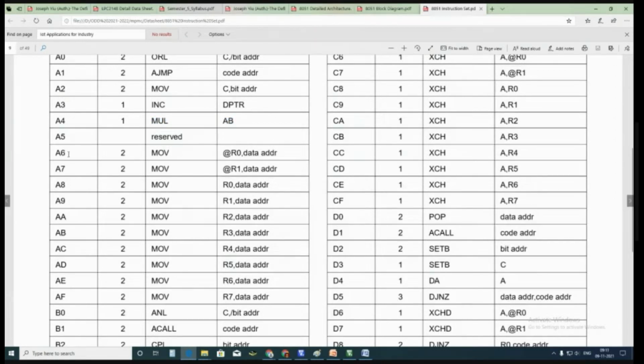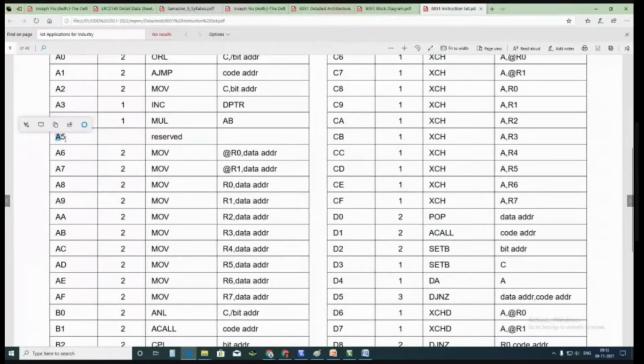Similarly, if A6 is fetched and decoded, I have to move the content in the data memory location to the memory location pointed by R0 because it is indirect addressing. So A4 does this, and A6 does that. What about A5? What will happen if A5 is fetched? When A5 is fetched, there is no such instruction available.